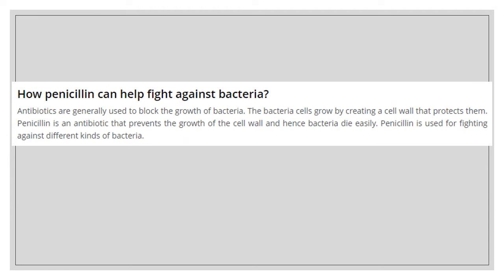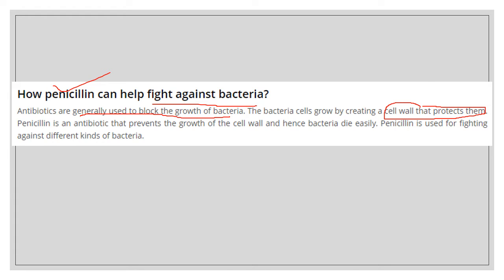So let's have one example of how penicillin can help fight against bacteria. Penicillin is an antibiotic. What is the function of an antibiotic? Antibiotics are generally used to block the growth of bacteria. Bacterial cells grow by creating a cell wall that protects them.